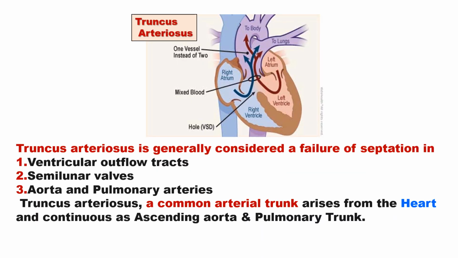Truncus arteriosus is generally considered a failure of septation in the ventricular outflow tracts, semilunar valves, aorta and pulmonary arteries, leading to a common arterial trunk arising from the heart, and this common trunk is continuous with the ascending aorta and the pulmonary trunk.